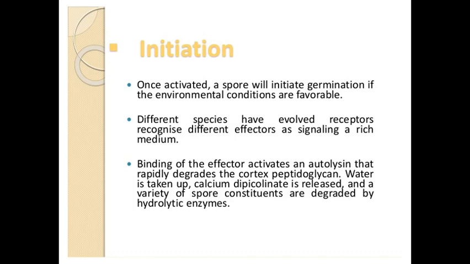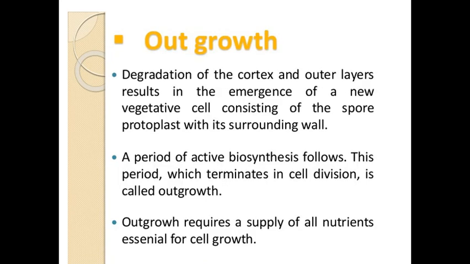After the germination initiation, there is an outgrowth stage. In the outgrowth stage, the degradation of the cortical region of the endospore and outer layer results in the emergence of new vegetative structures from the endospore protoplast, which is surrounded by the cell wall. Okay, and a period of active biosynthesis follows. The period which terminates in cell division is called outgrowth.